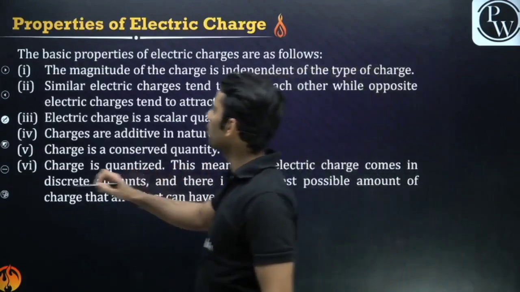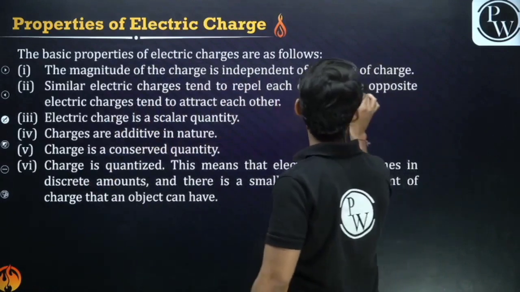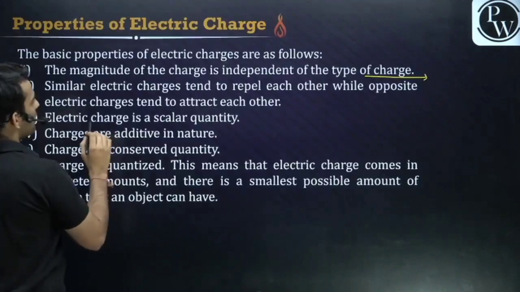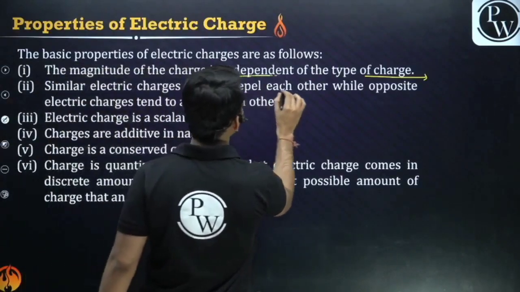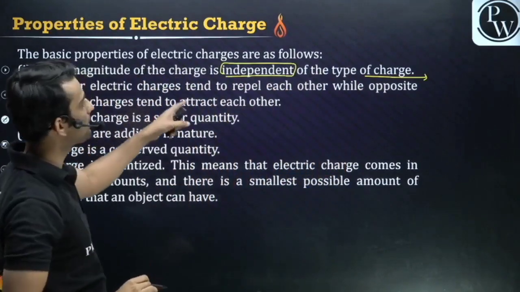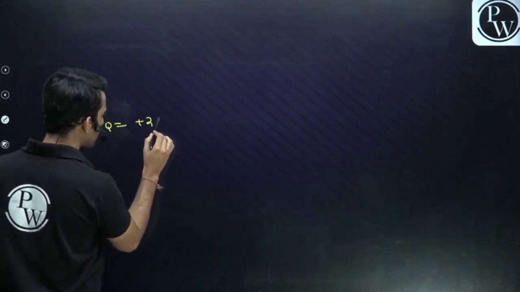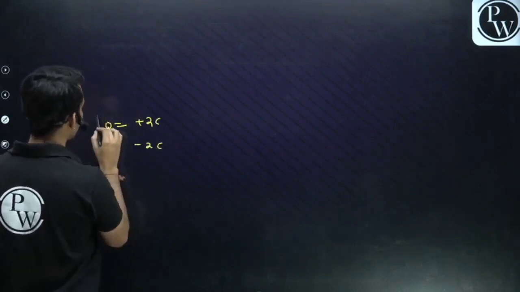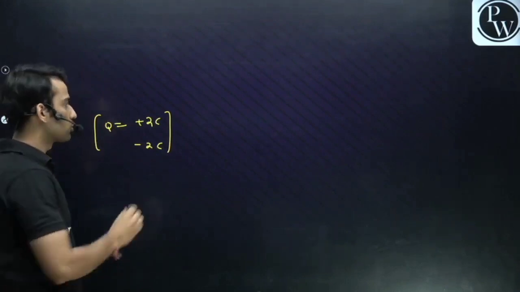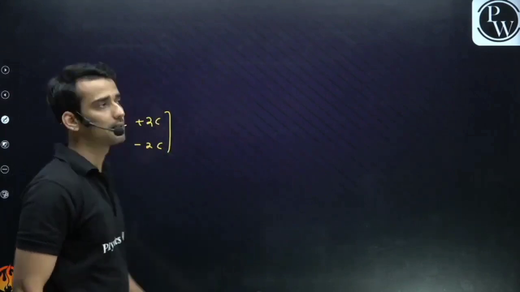So what are the various properties of electric charge? Let's have a look at this also. First, the magnitude of electric charge is independent of the type of charge. What is the meaning of this statement? That means we can have plus 2 coulomb charge, we can have minus 2 coulomb charge. So basically you can say the magnitude is 2 coulomb, but one is positive, other is negative. The magnitude does not determine the type of charge. This is the first point.